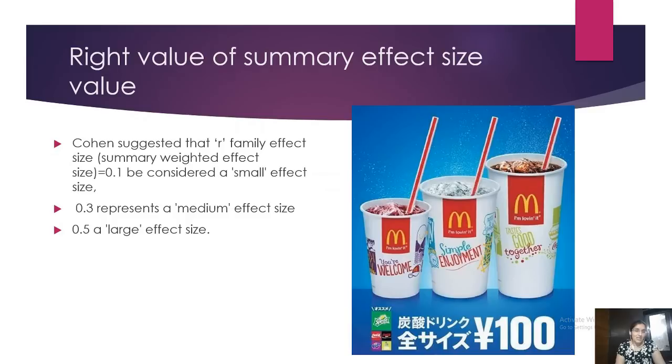So, Cohen has given us a set saying that if your value, this diamond value, is somewhere around 0.1, the effect is very, very small or minimalistic. If it is 0.3, it is medium, and if it is 0.5 or more, it is larger. Okay, this has been given by Cohen. And this is how you interpret your data.